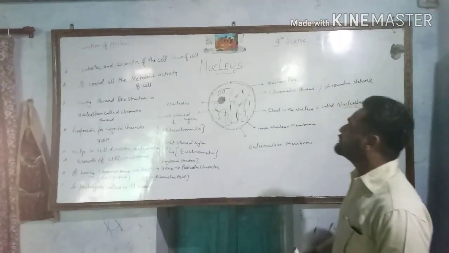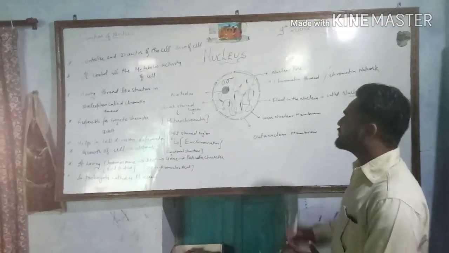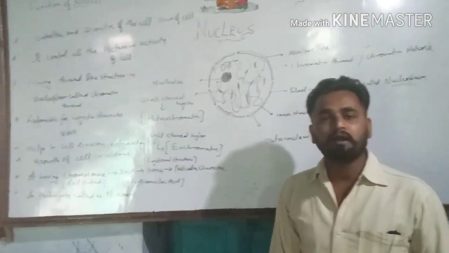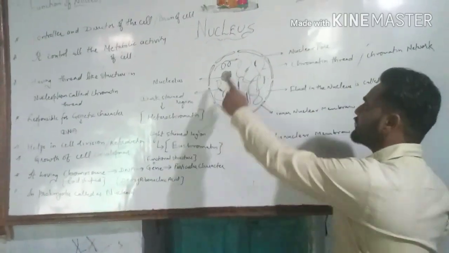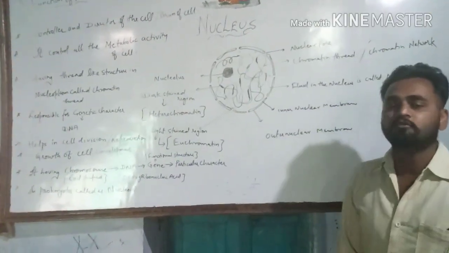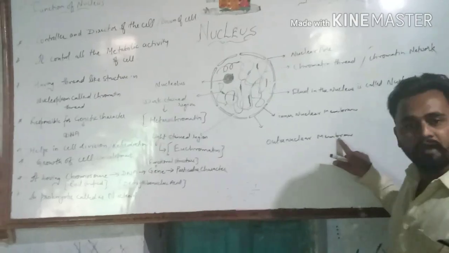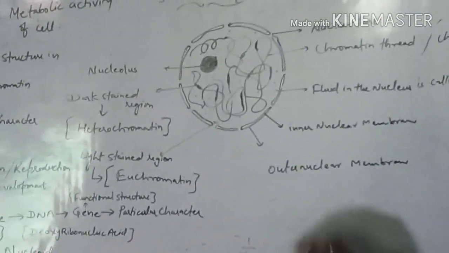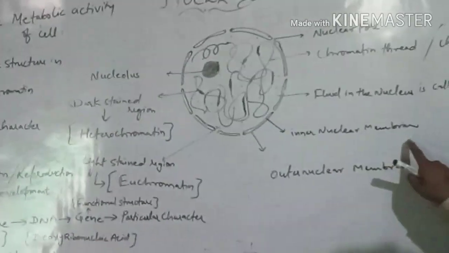Let us start the structure of nucleus. Nucleus, you know very well, has a double membrane. The outermost membrane of the nucleus is known as outer nuclear membrane. Next, there is also a second membrane which is called inner nuclear membrane.